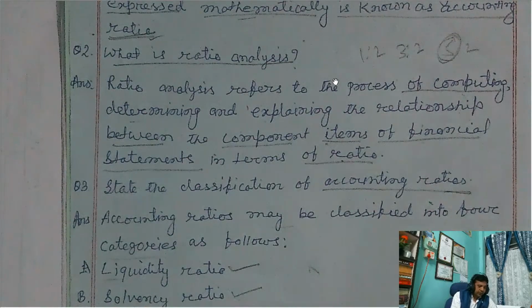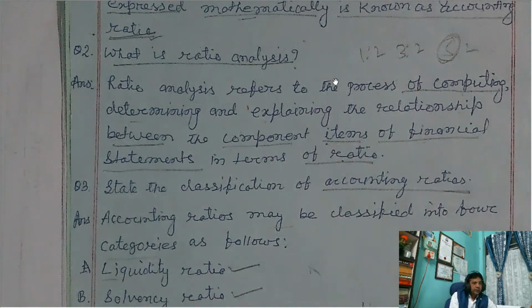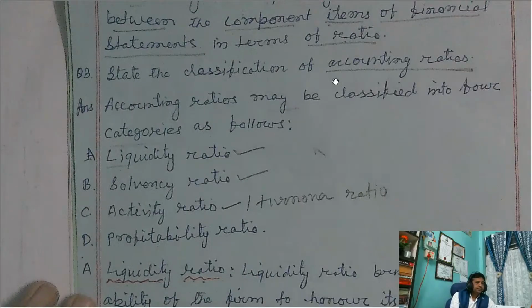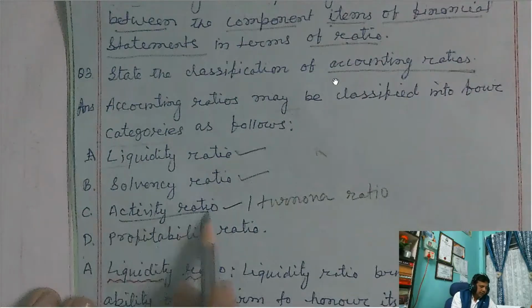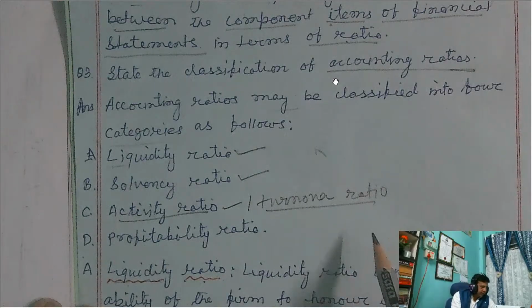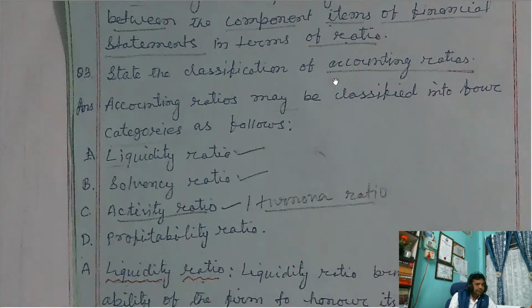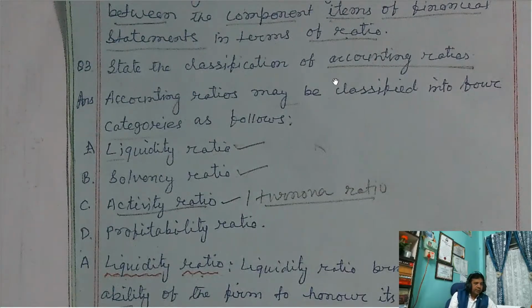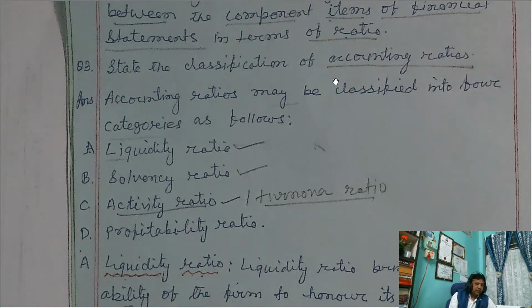Activity ratio or turnover ratio, like stock turnover ratio, debtors turnover ratio, working capital turnover ratio, creditors turnover ratio. There are various turnover ratios we calculate.